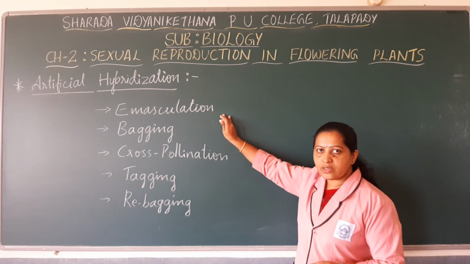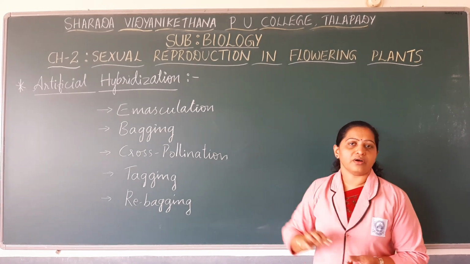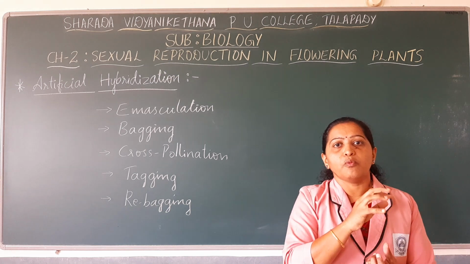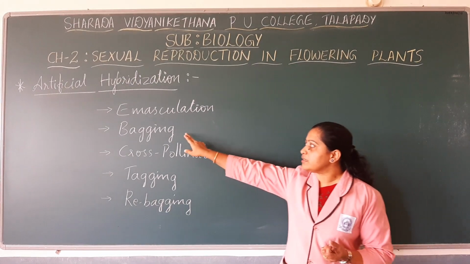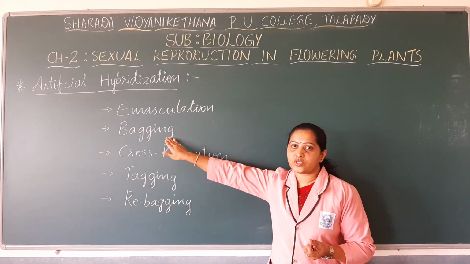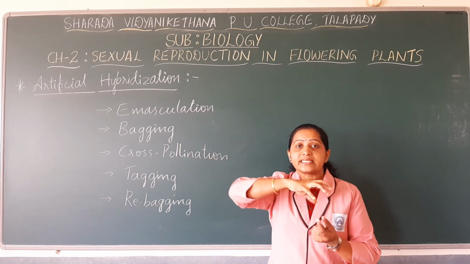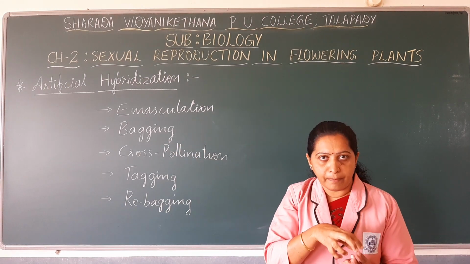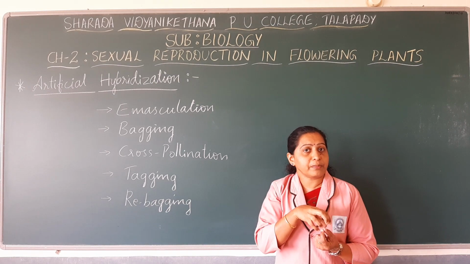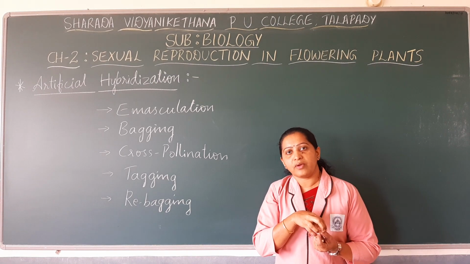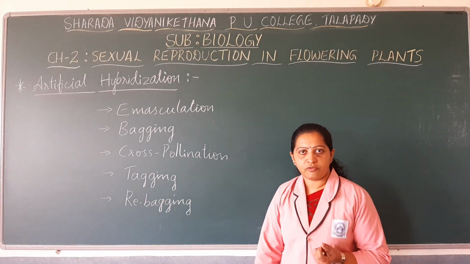Once emasculation is done, the emasculated flower has to be covered with butter paper bags. This method is known as bagging. What is done in bagging? The emasculated flower is covered with a butter paper bag. Why do we cover the emasculated flower with a butter paper bag? So as to prevent unwanted pollen grains from pollinating the flower.